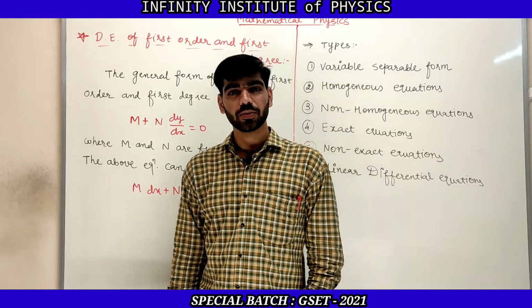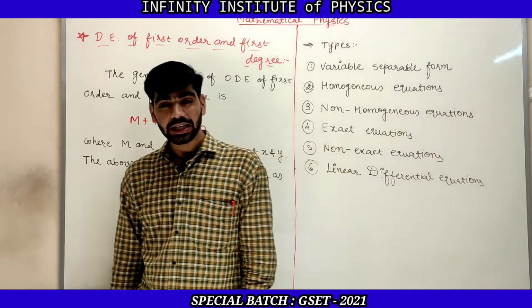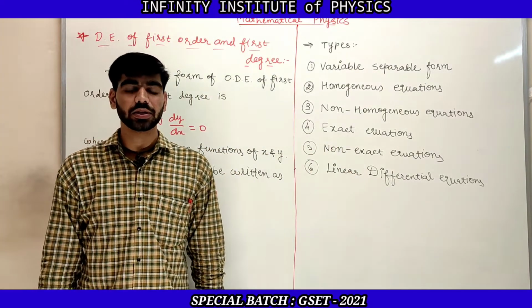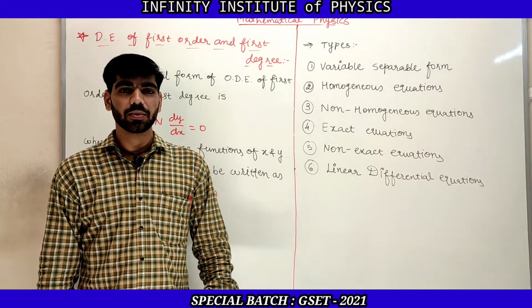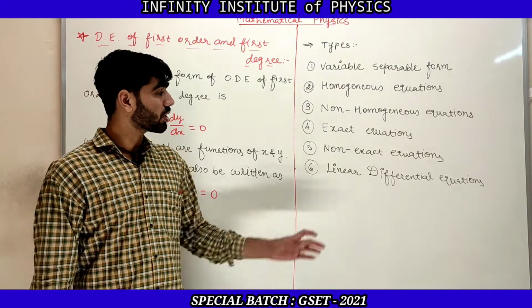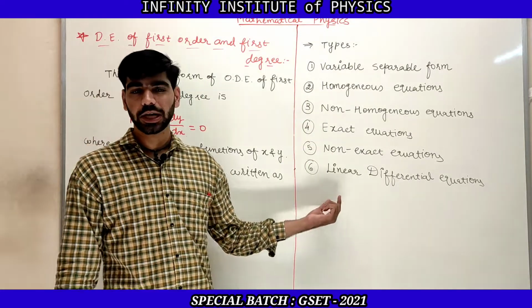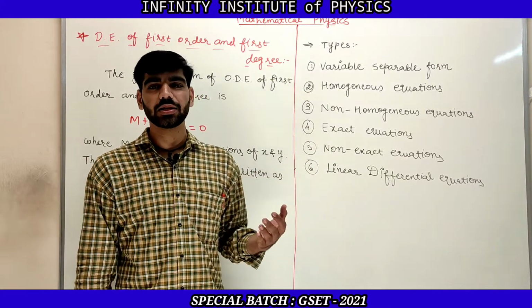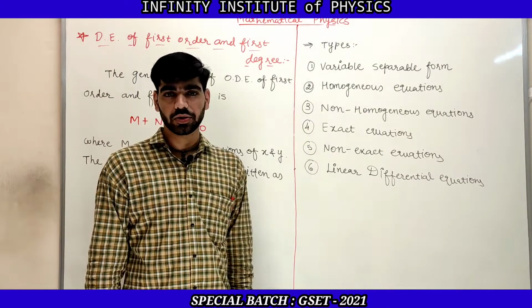Every time it is not possible to find the solution of every first order first degree differential equation, but there are several types of first order first degree differential equation for which we can find the solution. So what are the types? Here I have mentioned 6 types of differential equation which we can easily solve by some methods or some formula to find the solution.